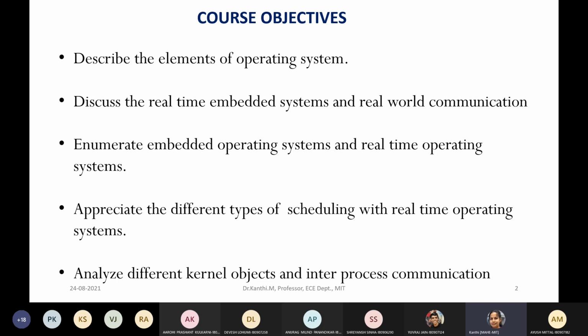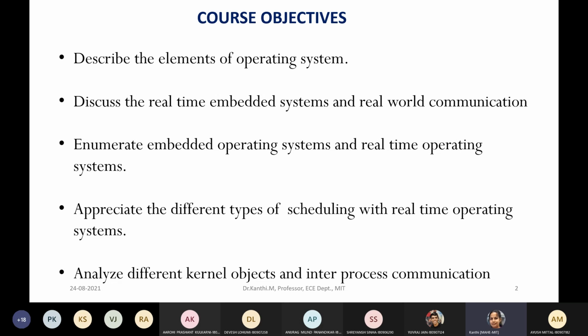So there is some difference with the operating system which you use in the general purpose system and real-time operating systems.